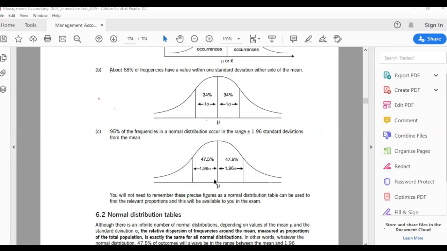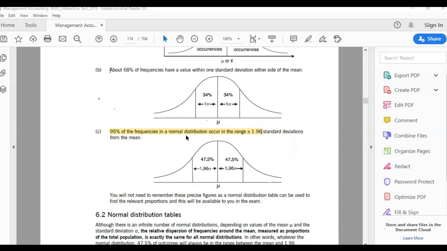Just remember the range, and we will do a question and you will understand that 95% of the values lie between plus minus 1.96. 1.96 means almost 2 standard deviations. It is not 2, but it looks like that. This was actually 1 standard deviation. When I say 1.96, I'm saying quite close to 2. So it means X bar plus minus, for example, 2 standard deviations. It is not 2, it is 1.96, but you can imagine that it is quite close to 2.